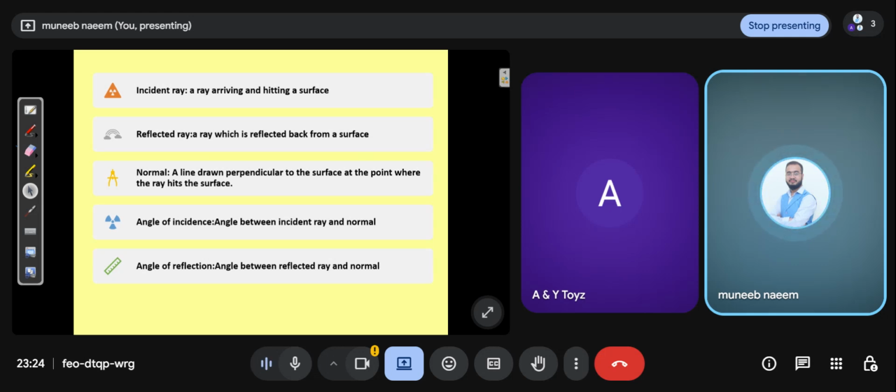Incident ray: a ray arriving and hitting a surface. For example, there is a wall, and a light coming from any source hits the surface. This is called the incident ray. Then it bounces back. This is the reflected ray, a ray which is reflected back from a surface.